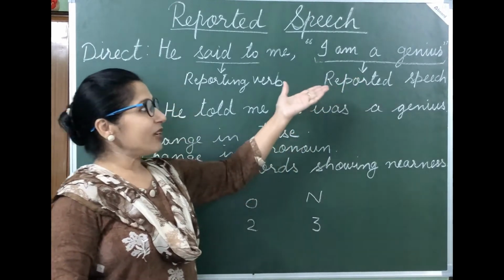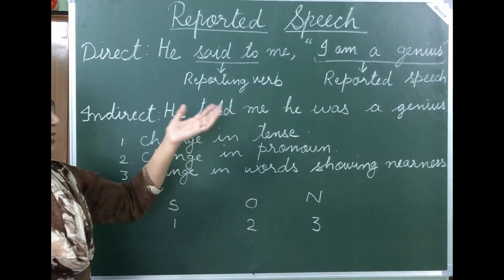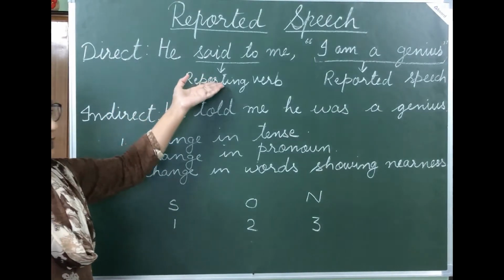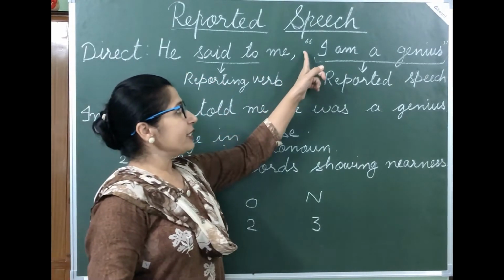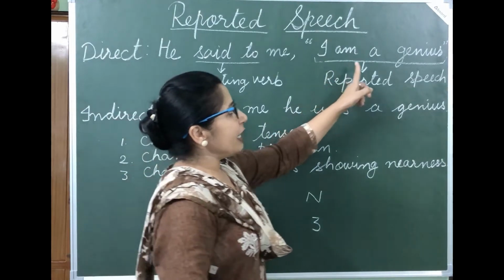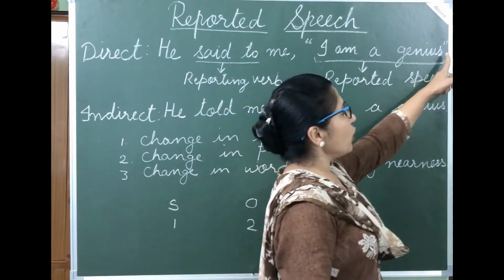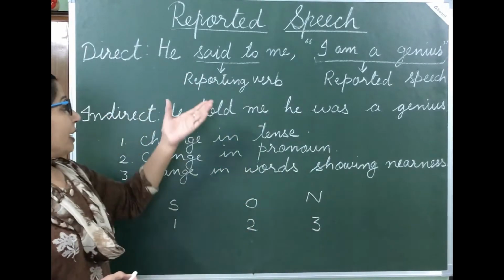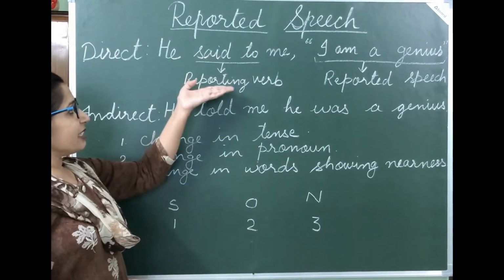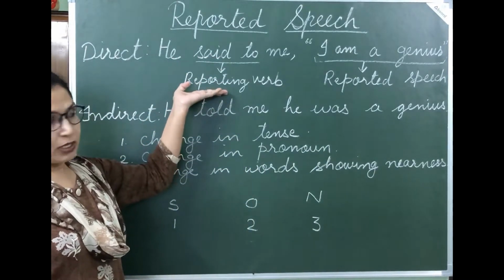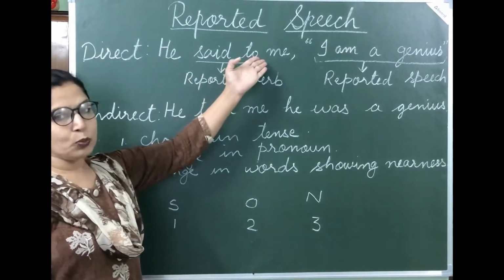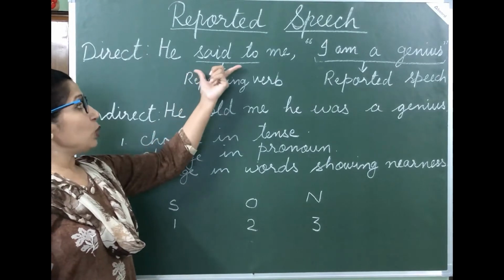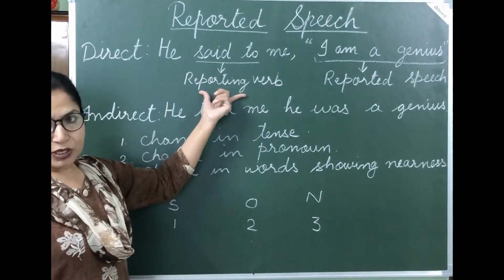How do you identify that this sentence is in direct speech? See, he said to me, comma, inverted comma start, I am a genius, full stop, inverted commas close. Now students, here first let us learn what is reporting verb. Now he said to me, here he is the reporter, said to is the reporting verb.